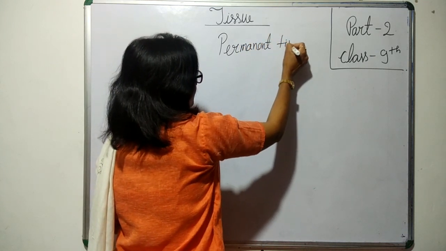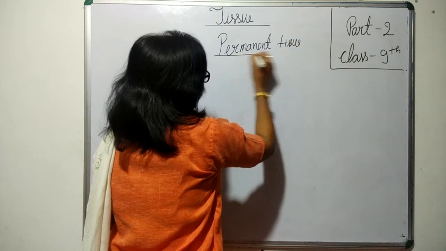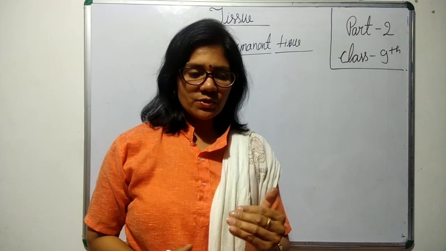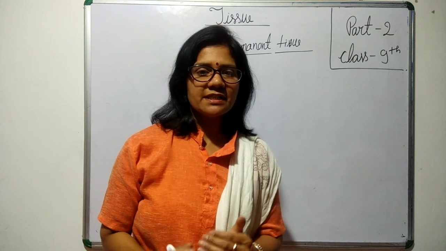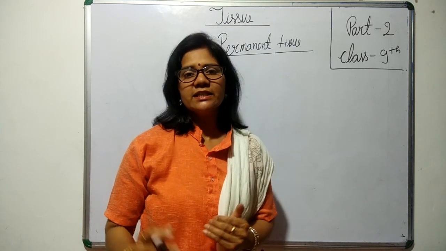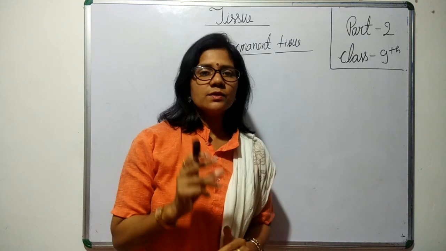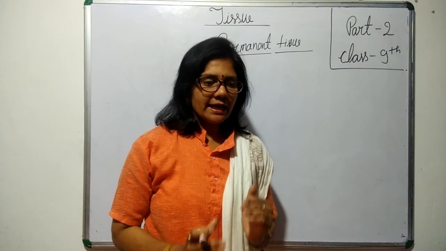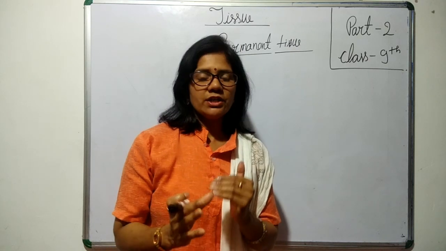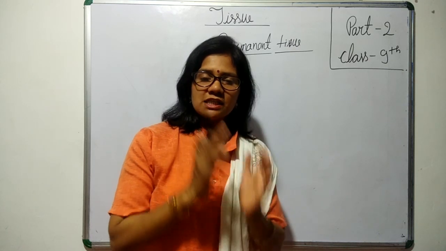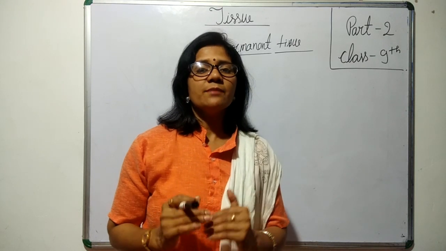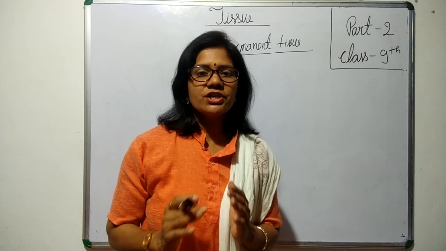Permanent tissue. How do they form? Meristematic tissues, as they have the capacity to divide continuously, undergo division as well as differentiation, so that tissues form which are specific to their shape, size and function. These come under the permanent tissue.